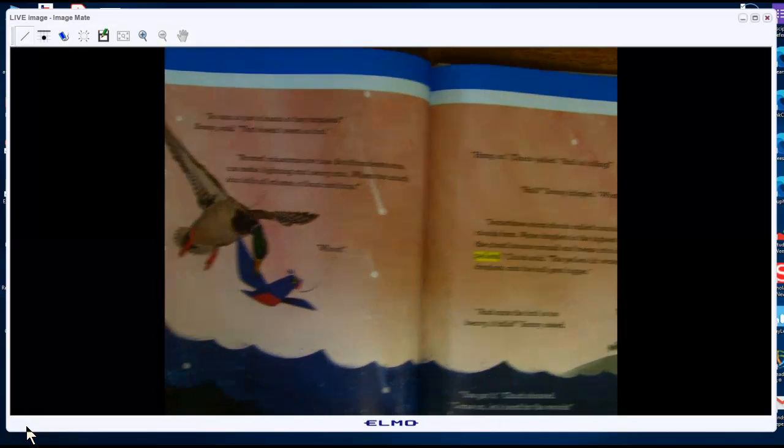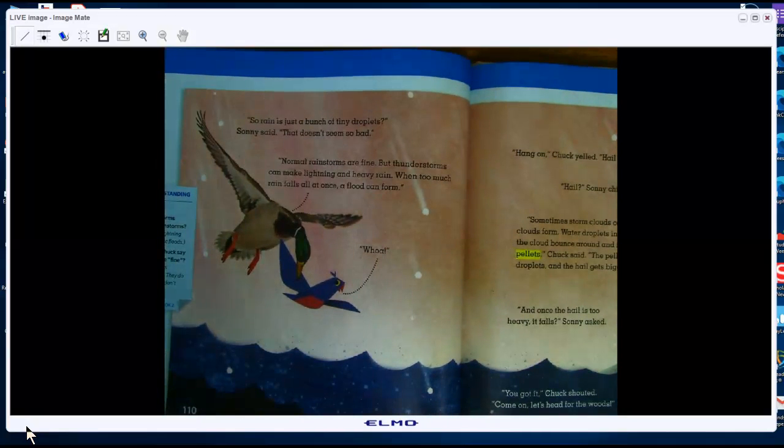So rain is just a bunch of tiny droplets, Sunny said. That doesn't seem so bad. Normal rainstorms are fine, but thunderstorms can make lightning and heavy rain. When too much rain falls all at once, a flood can form. Whoa. Hang on, Chuck yelled. Hail is falling. Hail, Sunny chirped. What's that?